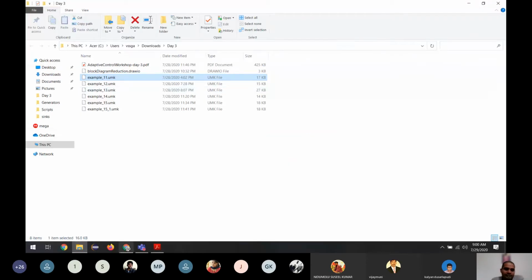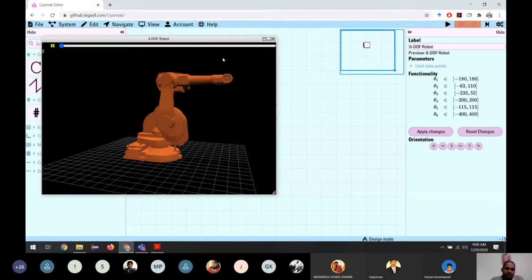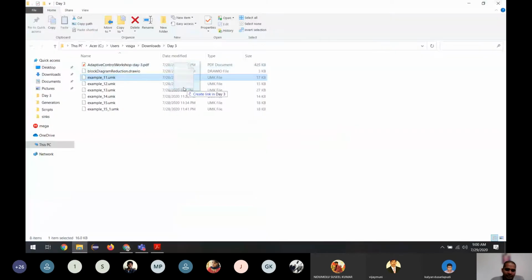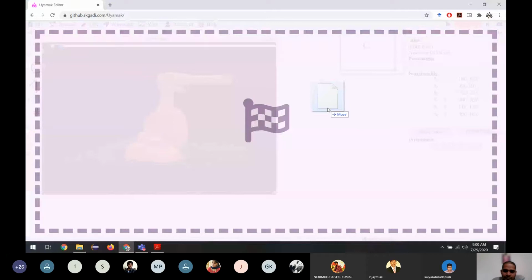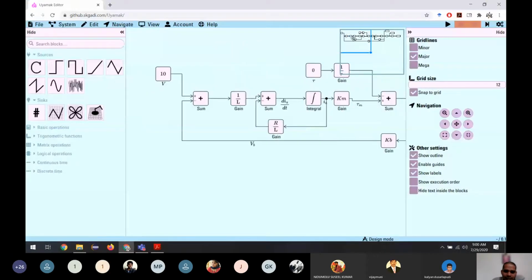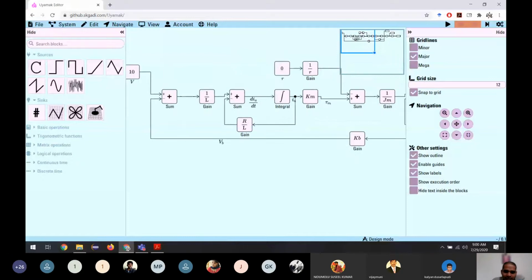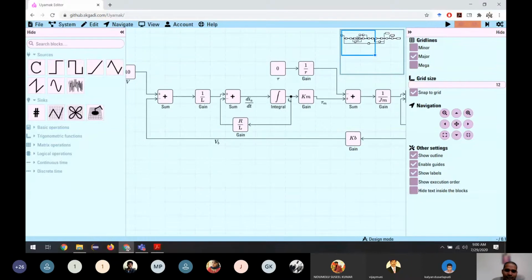These are available in the course material, example 11. So let us open example 11. Okay, so let us understand this. If you have seen control systems already in your course, it is like block diagrams, and in the future we are going to do block diagram reduction to reduce it to a small block. So let us see this part first.